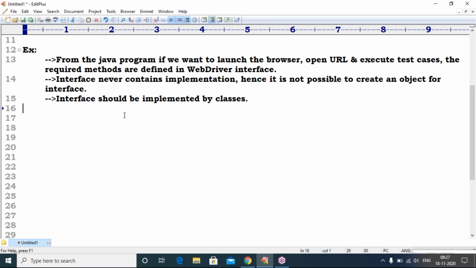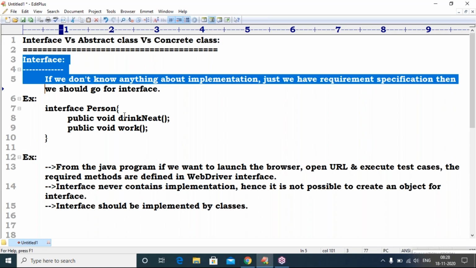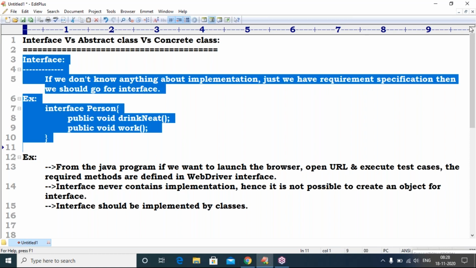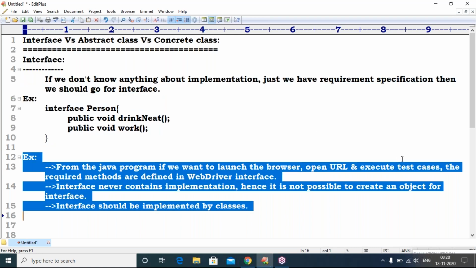Now I will give one general example, and I will map this example to WebDriver. So first, interface is clear. Sir, I will give these notes in the chat panel, take it. Very important, sir. If you get clarity here, all the next WebDriver programs are very easy. Today's concept, today's class is very important.